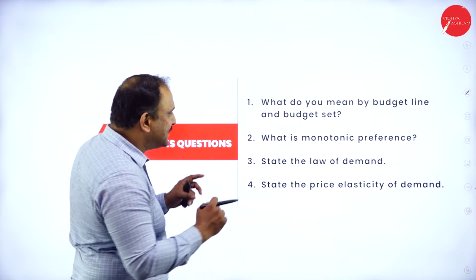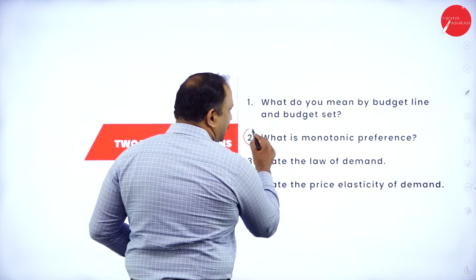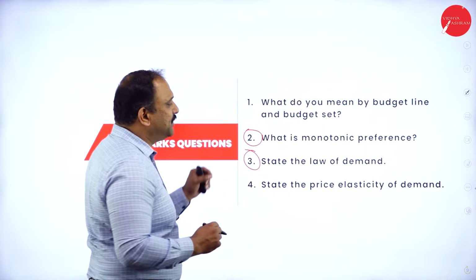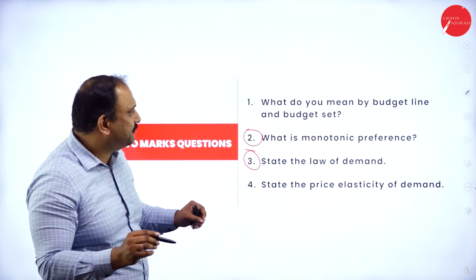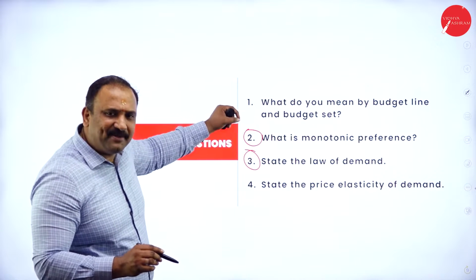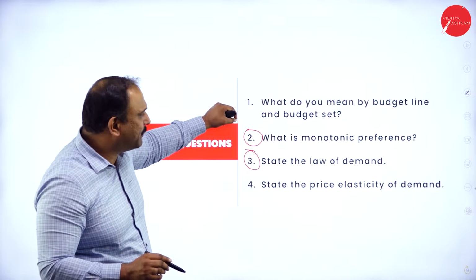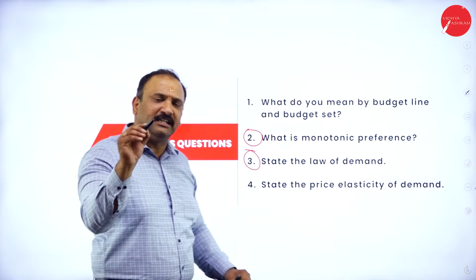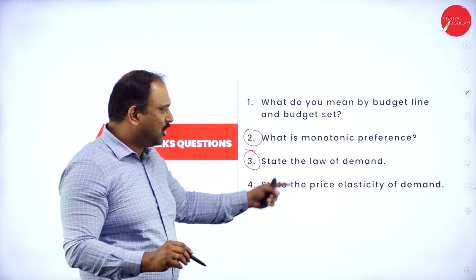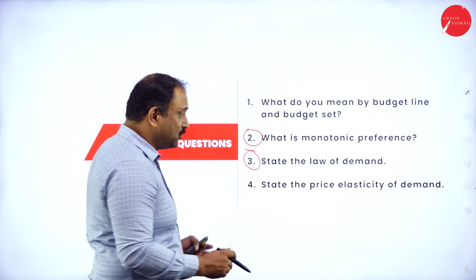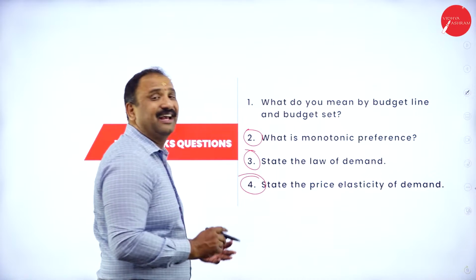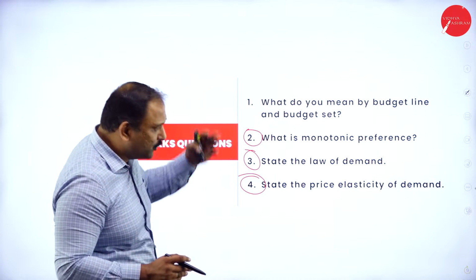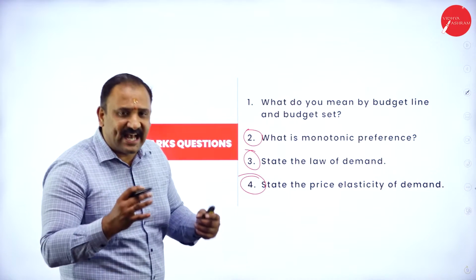Before we go to the answers, I would always say that question number 2 and question number 3 are very, very important because they have been repeated. And of course, there are sometimes where I ask you to distinguish between a budget line and budget set, but I would definitely say monotonic preference and the law of demand have always been there, and not to forget the price elasticity of demand. So we are going to concentrate on these questions right now.